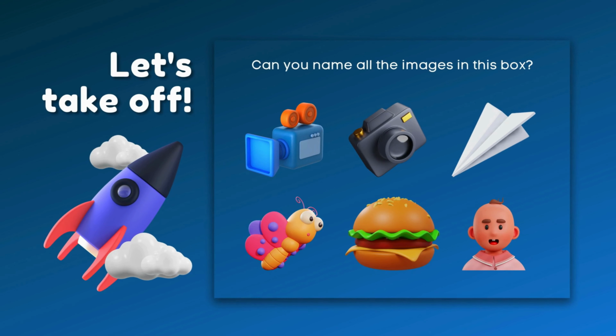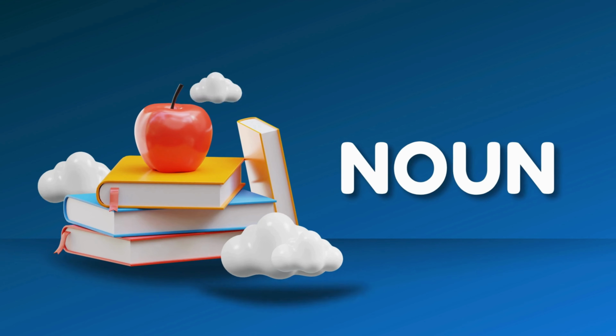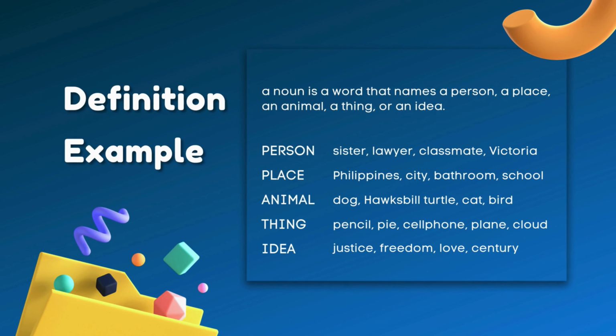Let's take off. Can you name all the images in this box? Noun. Definition. A noun is a word that names a person, a place, an animal, a thing, or an idea.